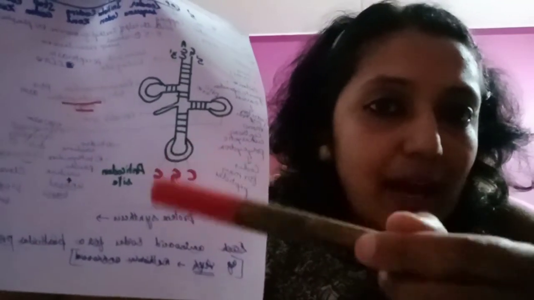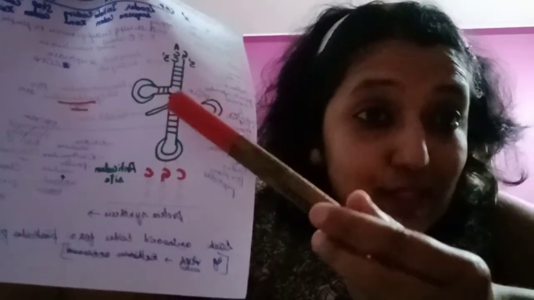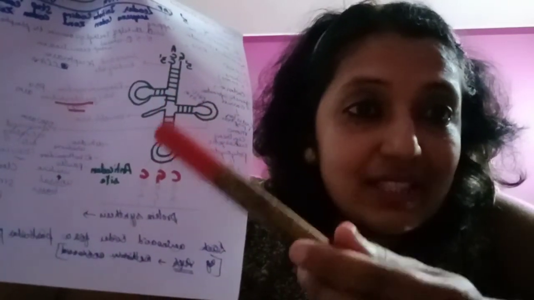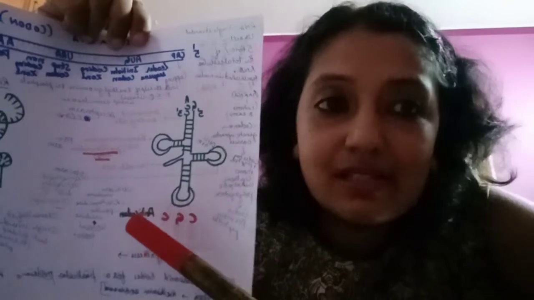In turn, protein synthesis takes place, so this plays a very major role in the translation process. We need to understand the roles of RNA in order to understand protein synthesis. So, these are the things we have to learn about tRNA.